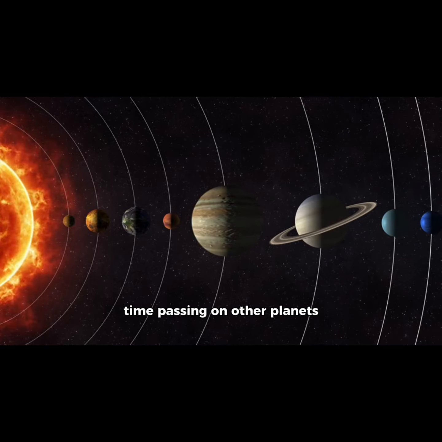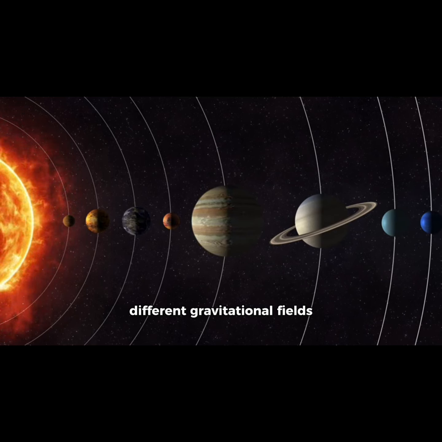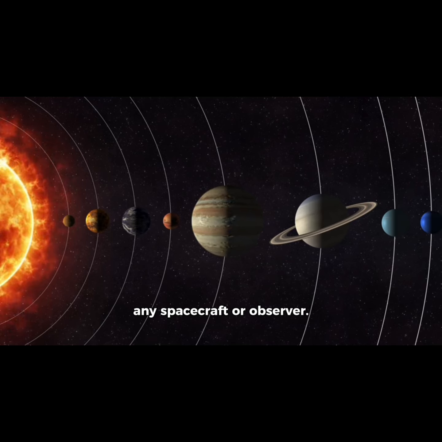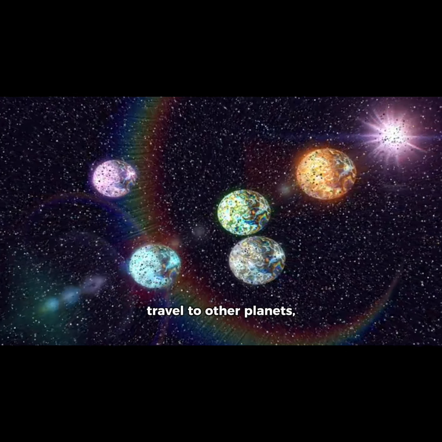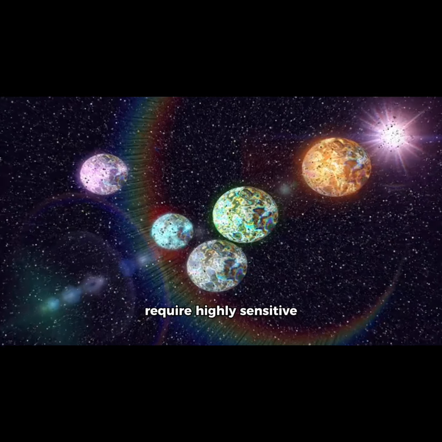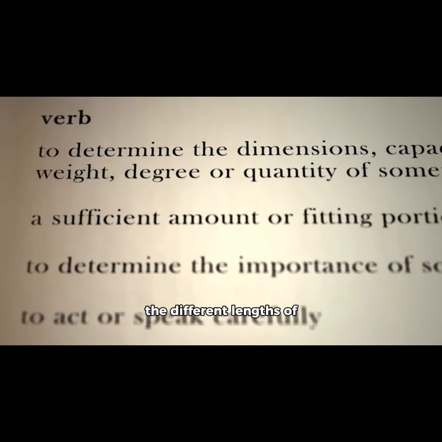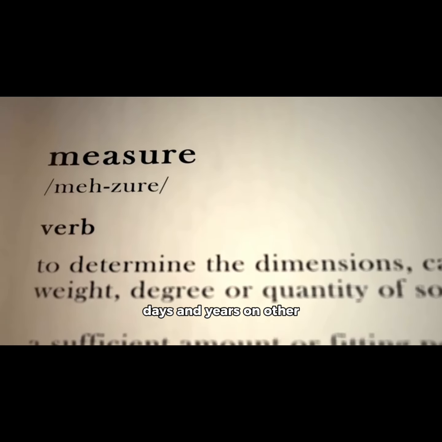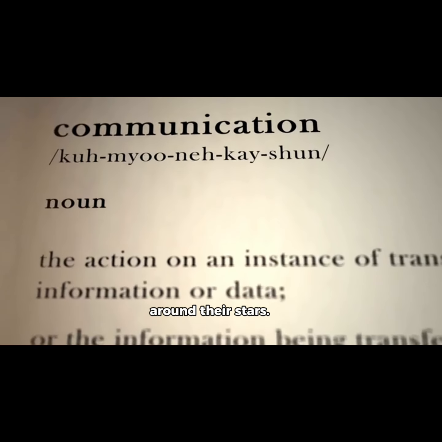In summary, time is affected by both gravity and relative motion. The difference in time passing on other planets compared to Earth would be primarily due to their different gravitational fields and the relative velocity of any spacecraft or observer. For realistic scenarios involving space travel to other planets, these time dilation effects are generally very small and require highly sensitive instruments to detect. Important note: this phenomenon is distinct from the different lengths of days and years on other planets, which are determined by their rotation periods and orbital periods around their stars.